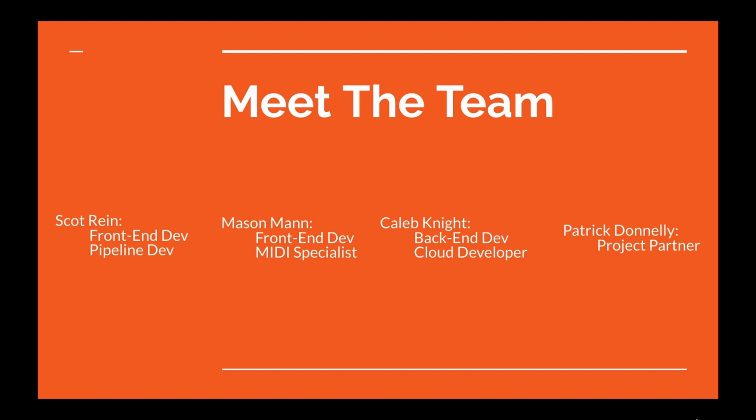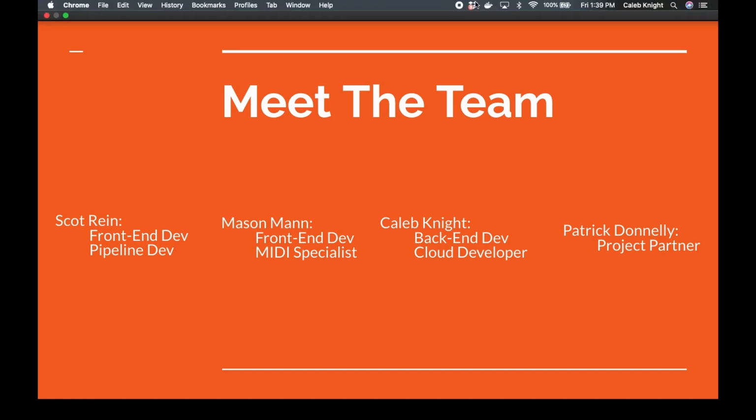I was in charge of our backend and our cloud database. Basically, I was in charge of creating the pipeline to take the data that Mason is creating and then store it in our Firebase cloud database. And I was also in charge of just managing that database and making sure that the data was all stored in an easy format for us to then pull and use at later times. Patrick was our project partner. He was the one who started the idea, and we'll get into this here.